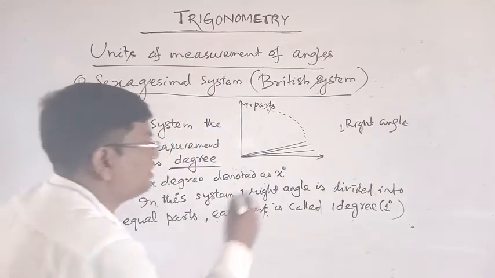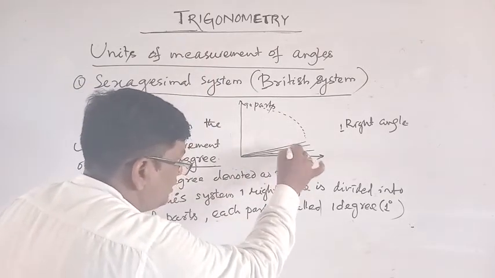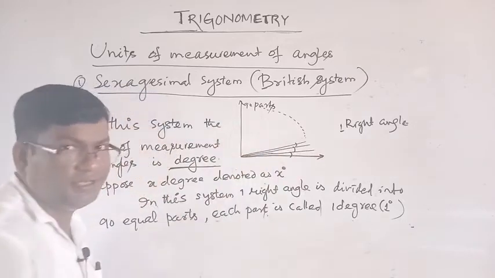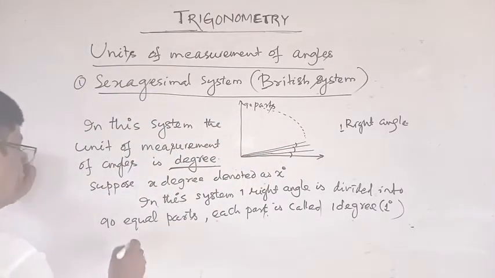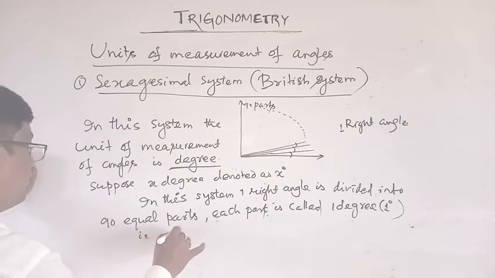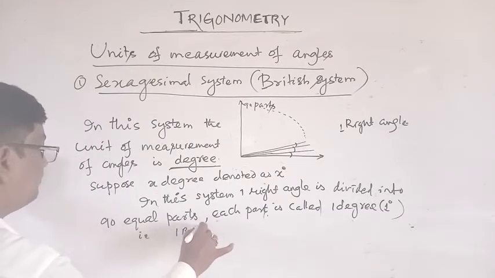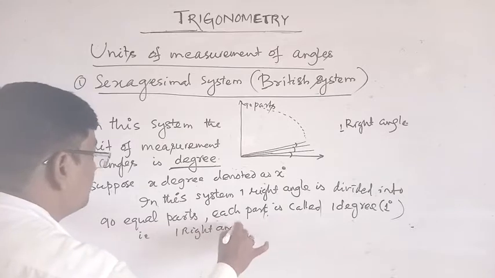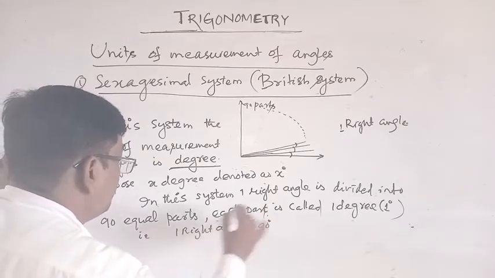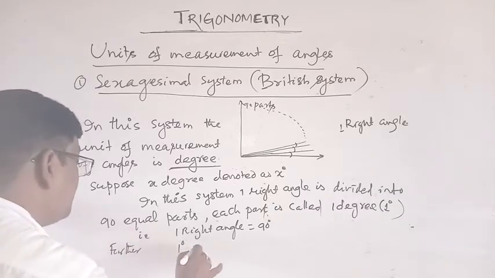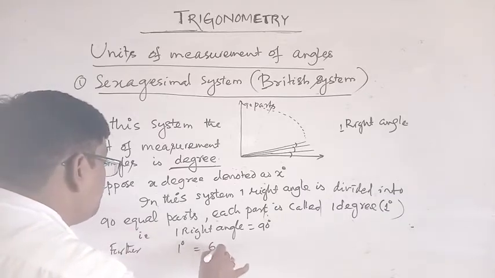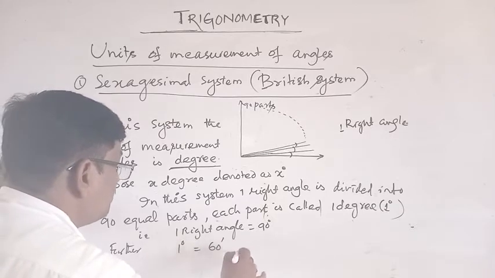So each part is called 1 degree. This is 1 degree, this is 1 degree, this is 1 degree. Okay. So one right angle is equal to 90 degree. Further, 1 degree is equal to 60 minutes. This is minute.